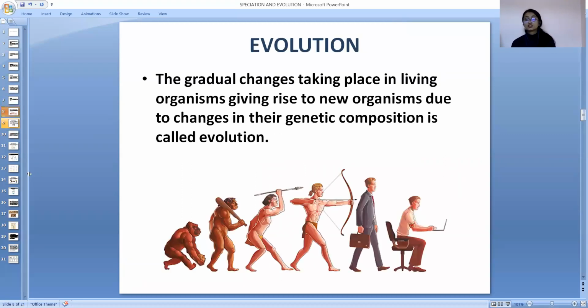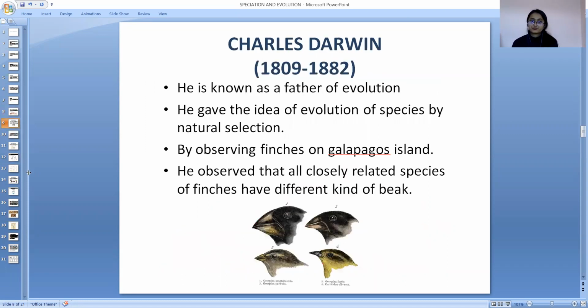After speciation, we have evolution. Now these changes are going on generation after generation, year after year. After some period of time, the new organism will evolve from the last species. So this evolution of new organism is known as evolution. The gradual changes take place in a living organism, giving rise to new organism due to the changes in their genetic composition, is called evolution.